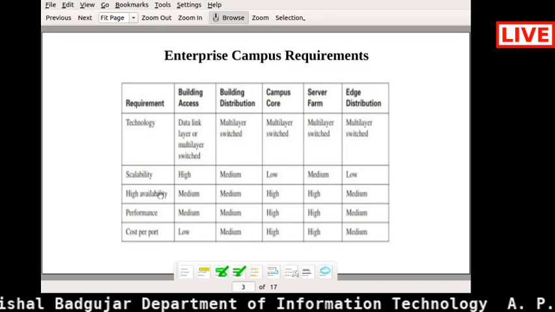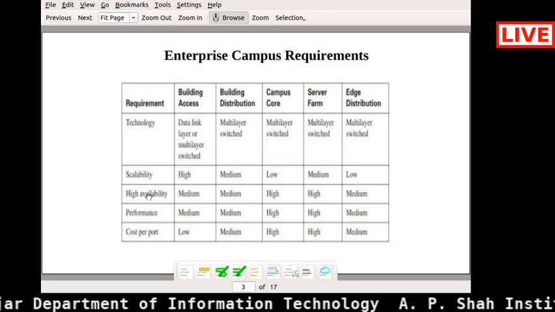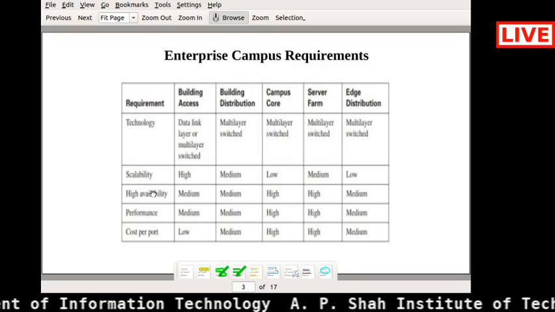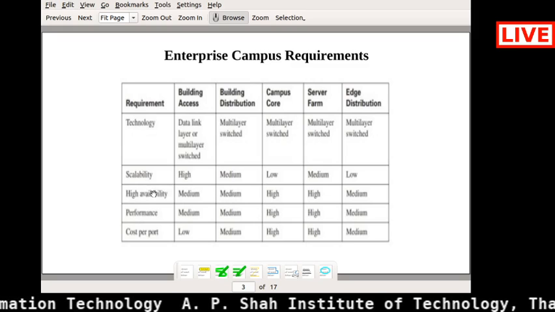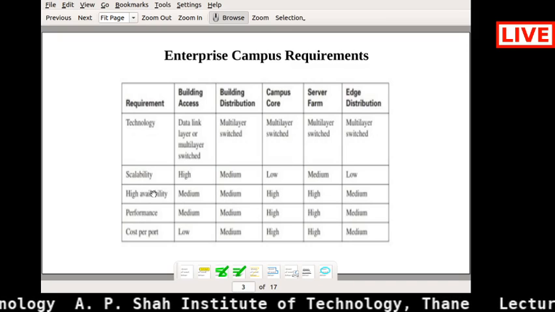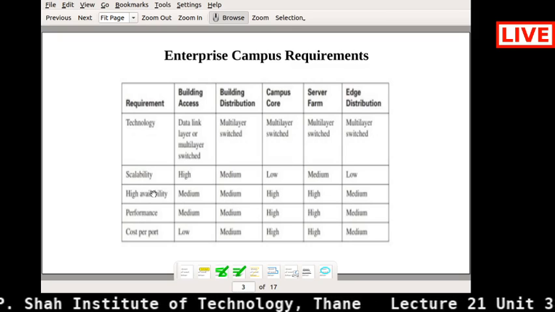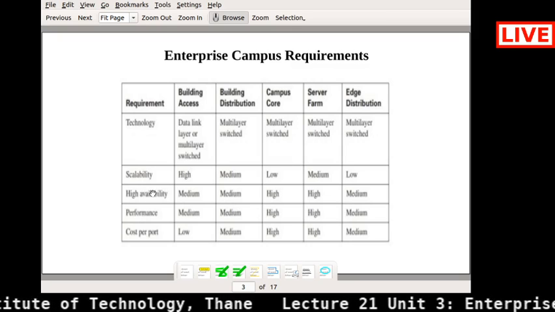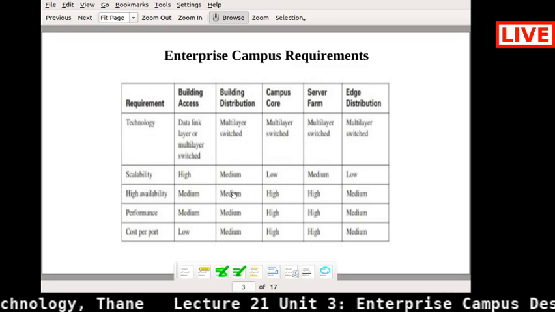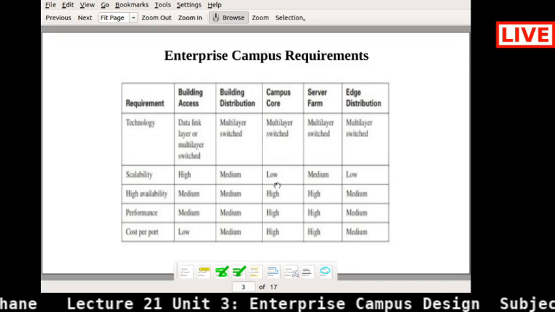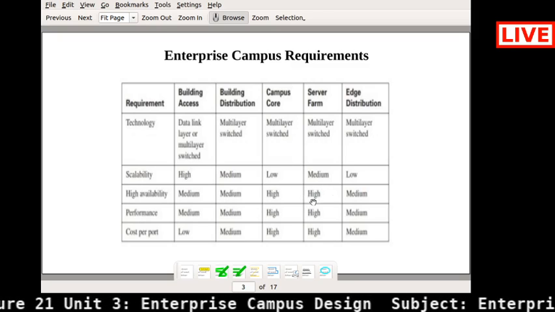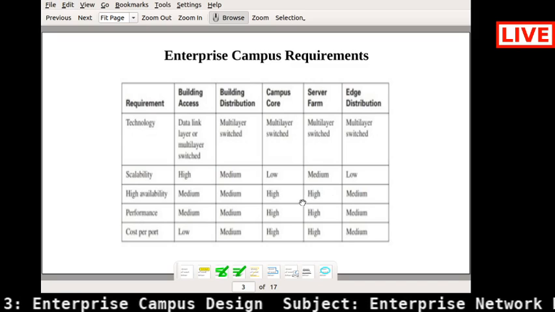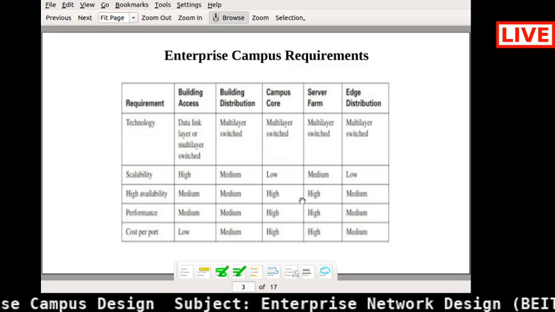Okay, and then the next requirement is high availability. Obviously, if you configure any kind of network, high availability should be there. Here, the campus core and the server farm have high availability, because these two are the backbone of your network.